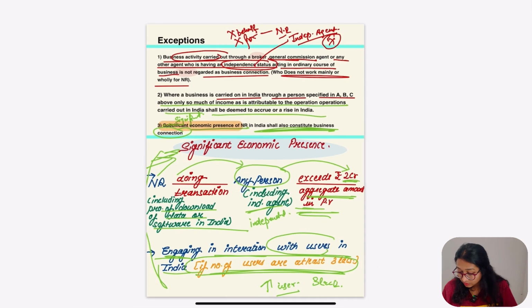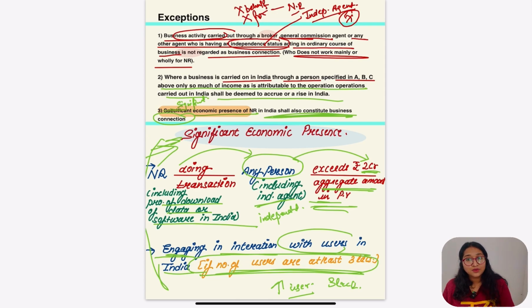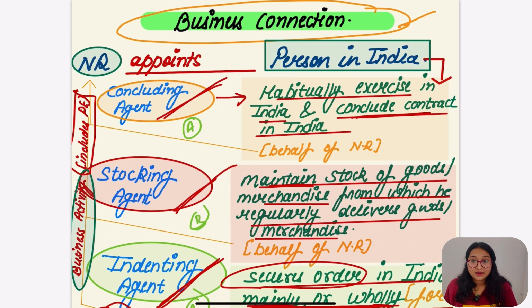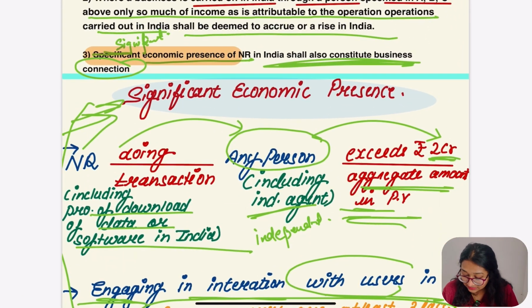Is it clear? So these people are going to have business connection in India indirectly. Earlier, if the non-resident appointed a person in India, we didn't take the independent agent. So in business connection, where significant economic presence is also included, this is also part of business connection, which says the independent agent can also be in business connection.